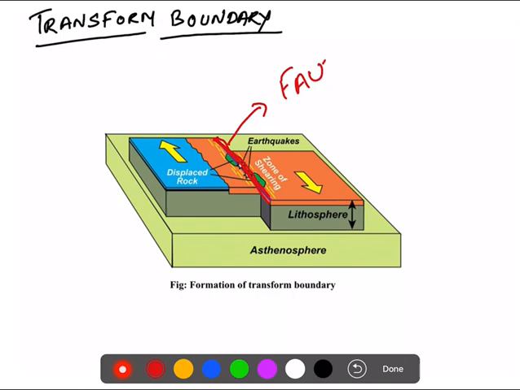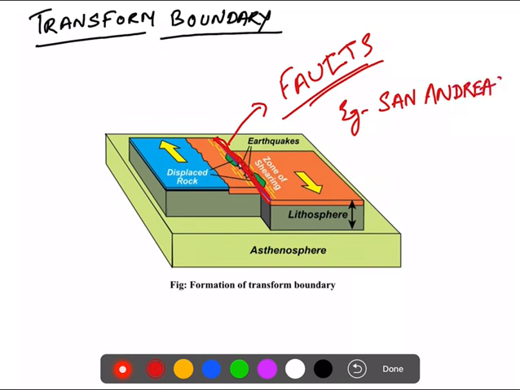at faults. Okay, whenever you see faults, this will take place. Or rather, you can observe these transform boundaries at faults, or transform faults. You can observe this type of boundary. Okay, the best example of this transform boundary will be your San Andreas fault in California. It is the best example of this.